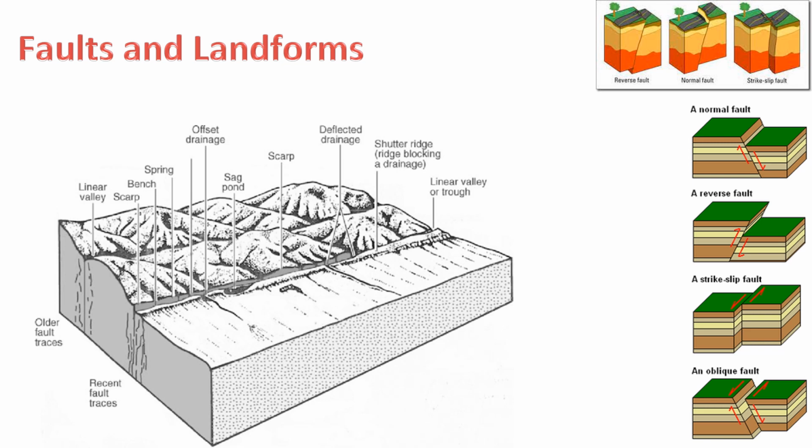In the context of Turkey, the North Anatolian Fault, NAF, and the East Anatolian Fault, EAF, are two major strike-slip faults that play a significant role in the tectonics of the region. The NAF accommodates the westward motion of the Anatolian Plate relative to the Eurasian Plate, while the EAF marks the boundary between the Anatolian Plate and the Arabian Plate. These faults contribute to the seismic activity and the complex geological landscape in Turkey.